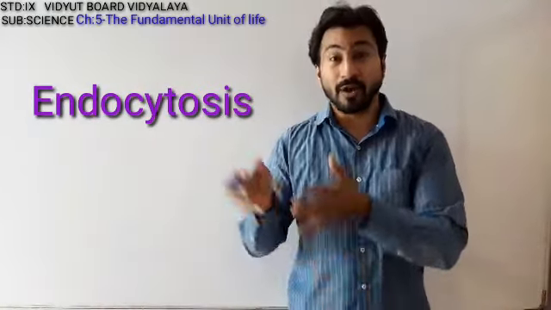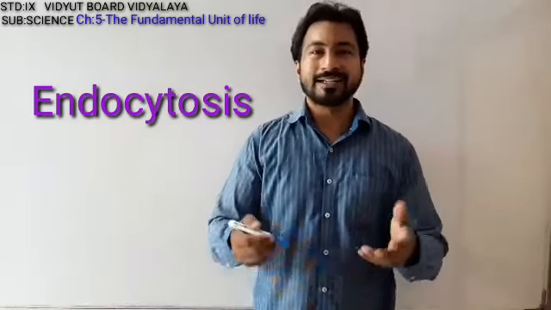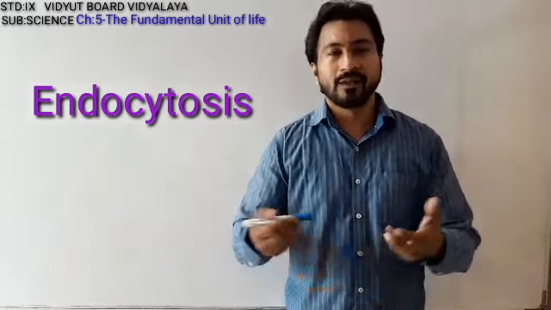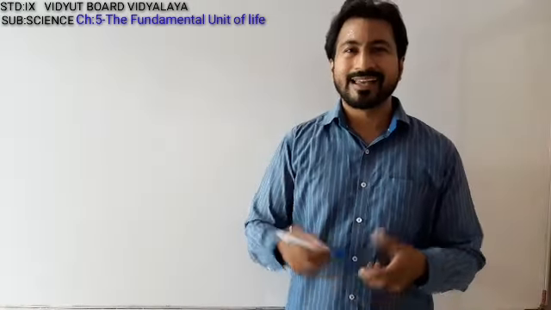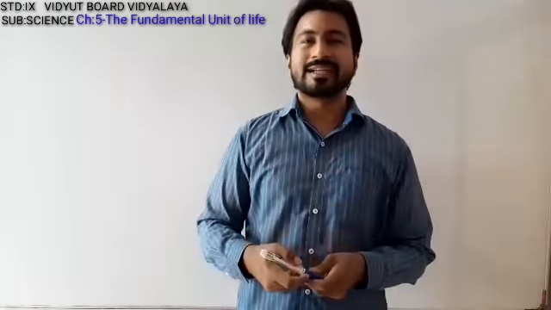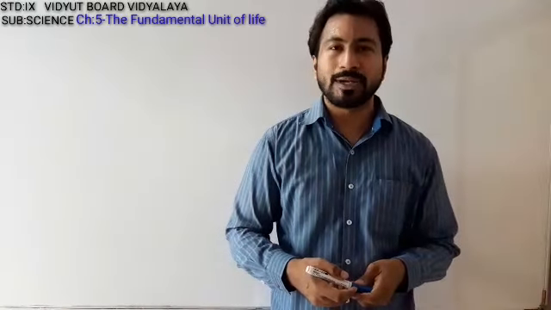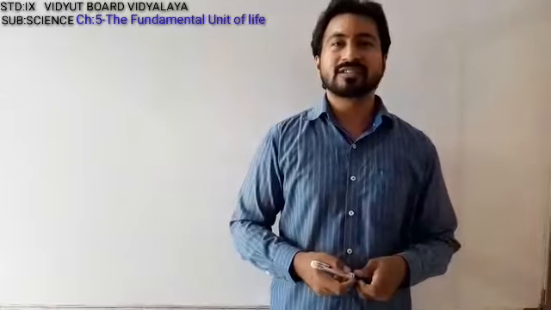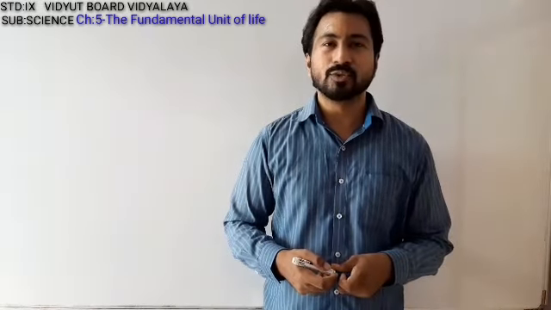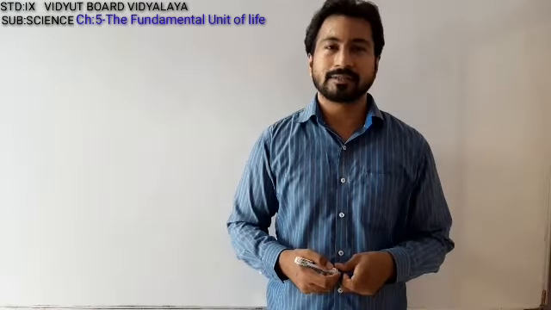That is, in the case of amoeba, it is said to be endocytosis. Furthermore, a lot of substances are also being absorbed. Likewise, the roots mainly take up water from the soil, and various other examples are there. So these are the various functions in relation to the plasma membrane.